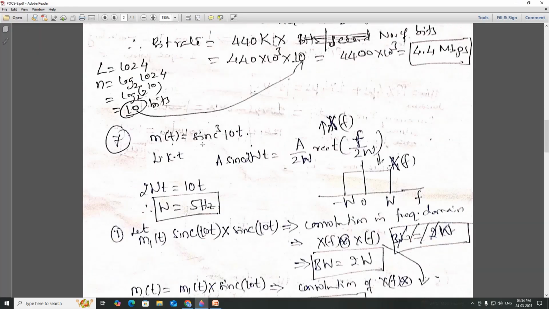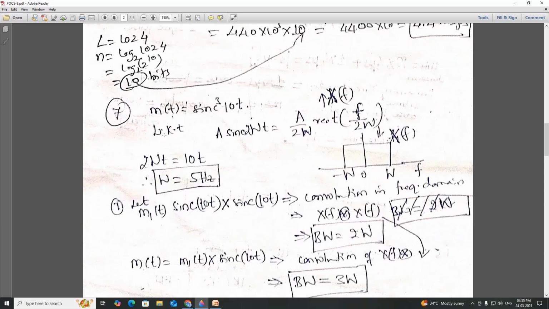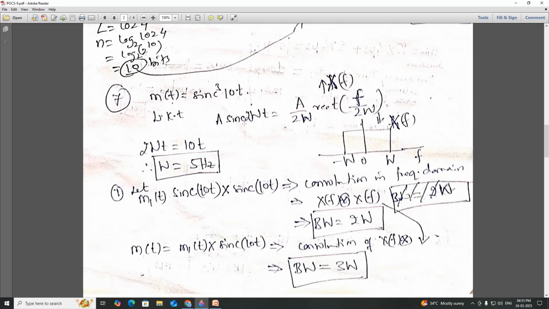So m of t they have given is sinc cube 10t. Now we know that for a sinc function, this is in the frequency domain, which is shown here as a rectangular pulse. That means W is the bandwidth for a sinc function. So now here, 2W t is equal to 10t from the given equation. Therefore W equals 10 by 2, which is equal to 5 hertz. So W is equal to 5 hertz.